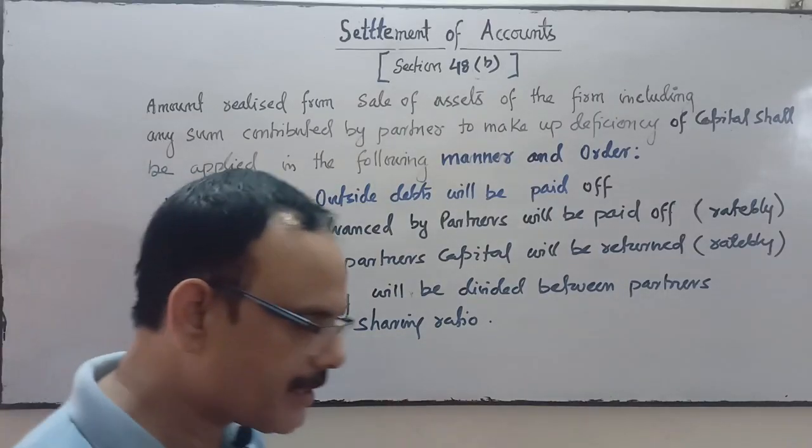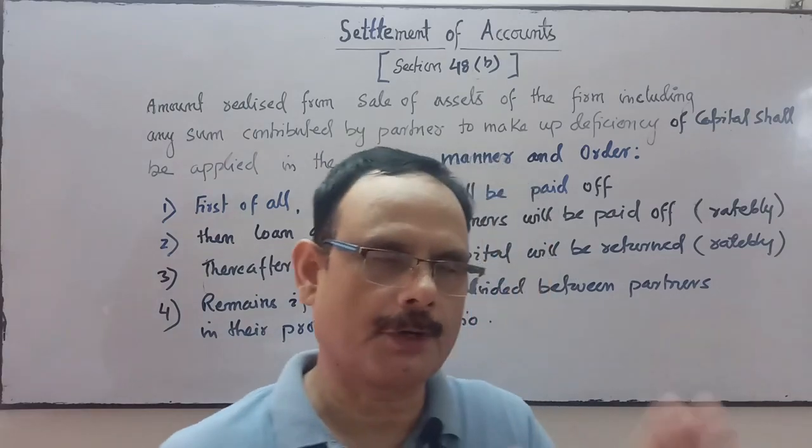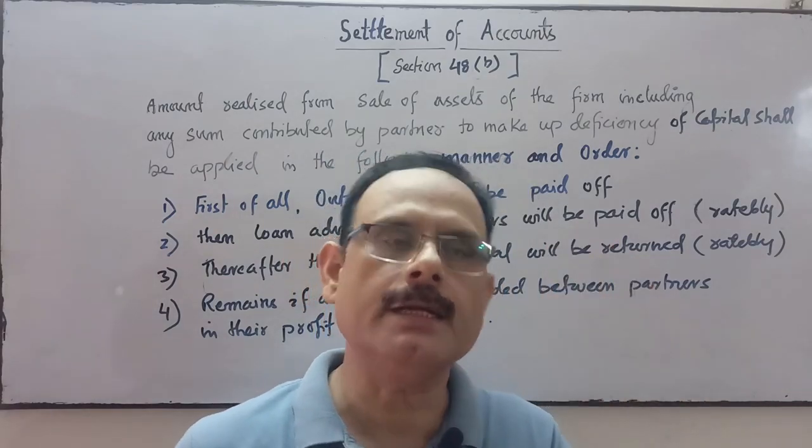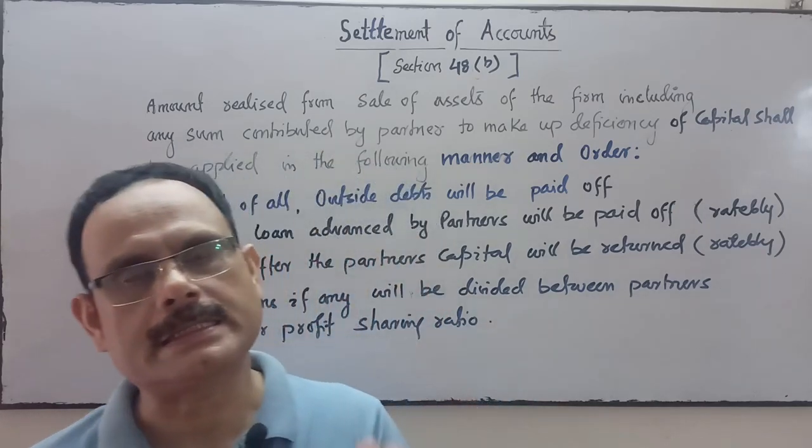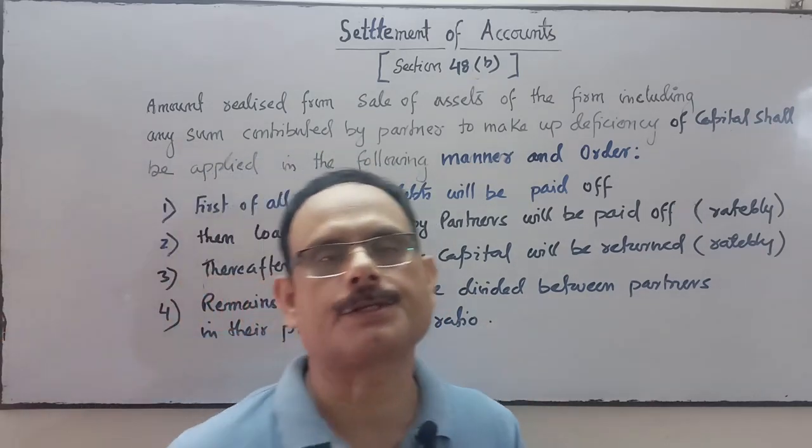Now come to section 48B. 48A is completed. Now come to section 48B regarding the settlement of account.